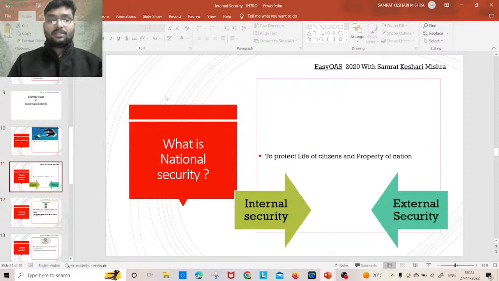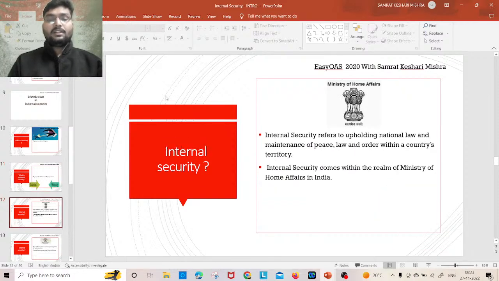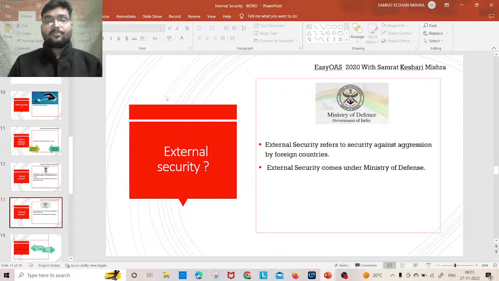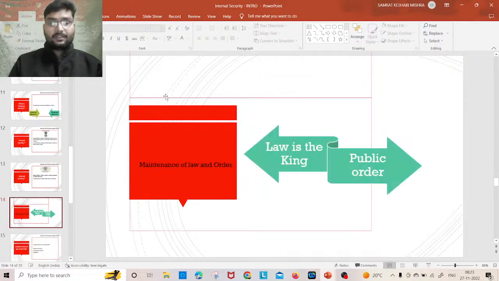Now it is of two types: internal security and external security. Internal security means upholding the national law and maintenance of peace, law and order within the country's territory. And internal security comes within the realm of the Ministry of Home Affairs. Now coming to external security, it means protecting the state against external aggression by foreign countries. And this is a function of the Ministry of Defense.